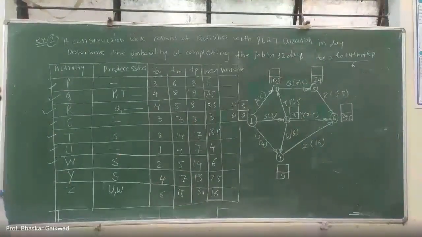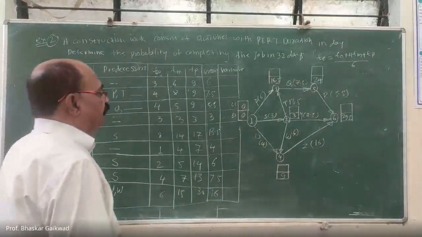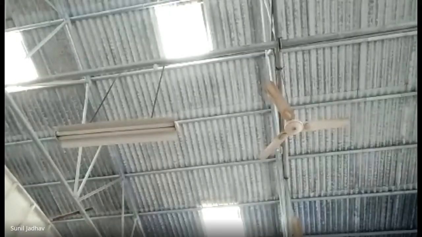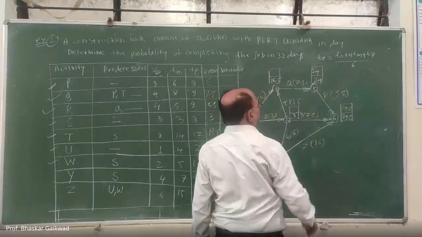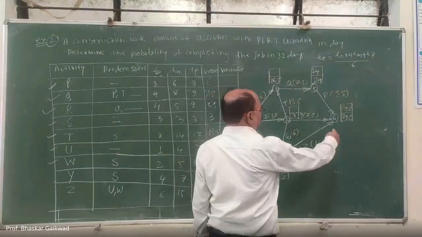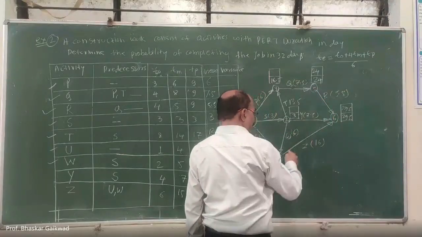Forward pass done. Then we have to go for the backward pass. Here, whatever the value is, the same value is to be written: 29.5. So this minus this, you will get 29.5. Now we come to 5, 4 is there.